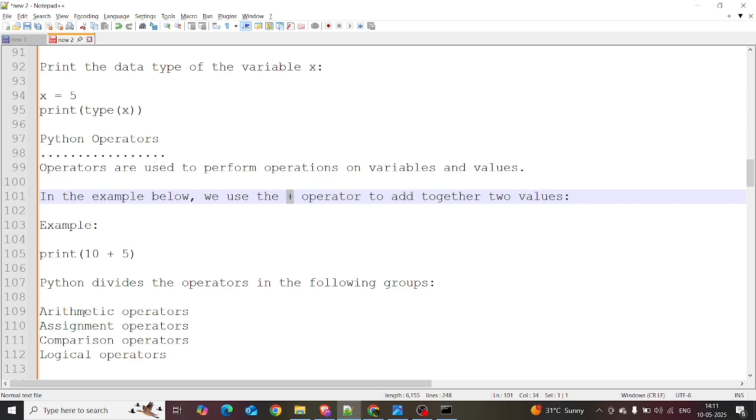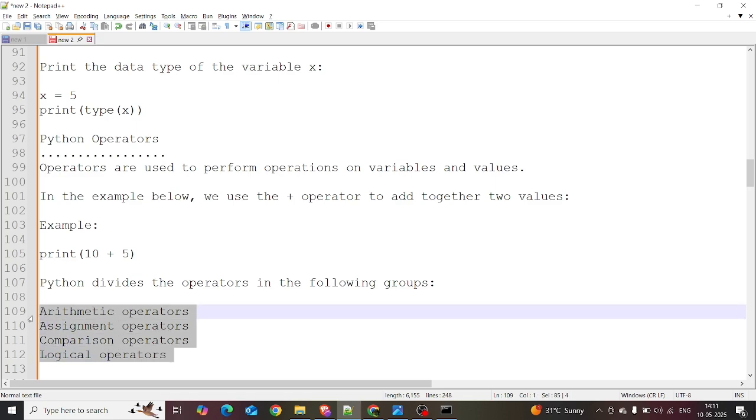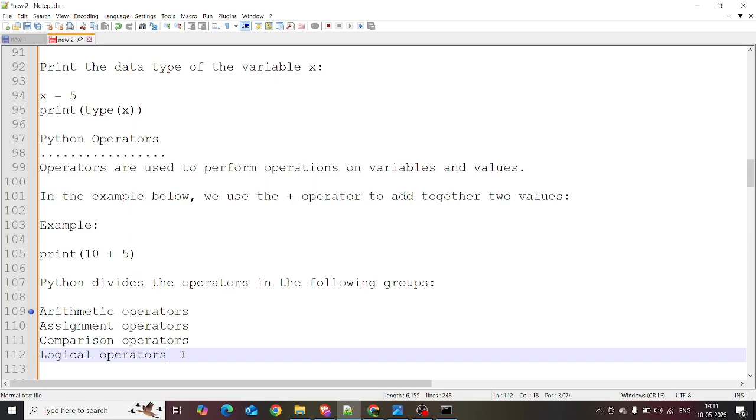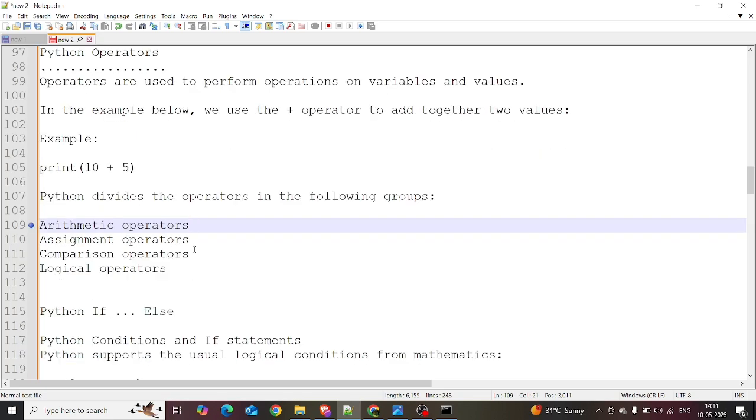There are many operators in Python. For data professionals, we mostly need the arithmetic operators, assignment operator, comparison operator, and logical operator. We mostly use these operators in Python when cleaning data to create insights. Previously we discussed arithmetic operators: plus, minus, division, multiplication, and modulo.